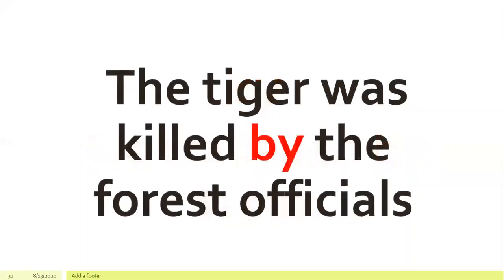We can also use the preposition by to refer to a person using a particular instrument or doing a particular work. Example, the tiger was killed by the forest officials.